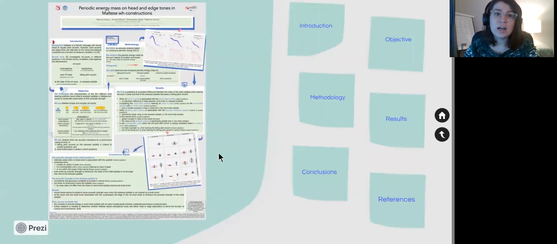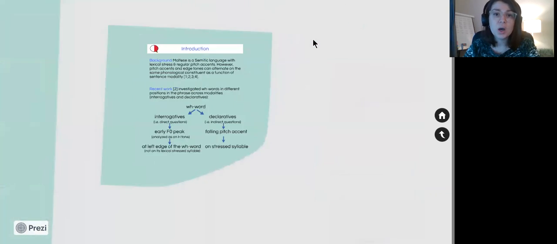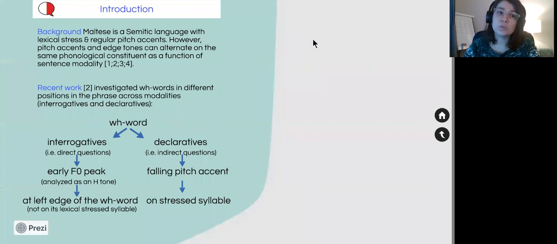As you may know, languages differ in their prosodic structure, and for languages that have both pitch accents and headstones, pitch accents are claimed to be the primary markers of prominence, while headstones delimit phrases. What is interesting about Maltese is that although it has lexical stress and regular pitch accents, pitch accents and headstones can alternate on the same phonological constituent as a function of sentence modality.